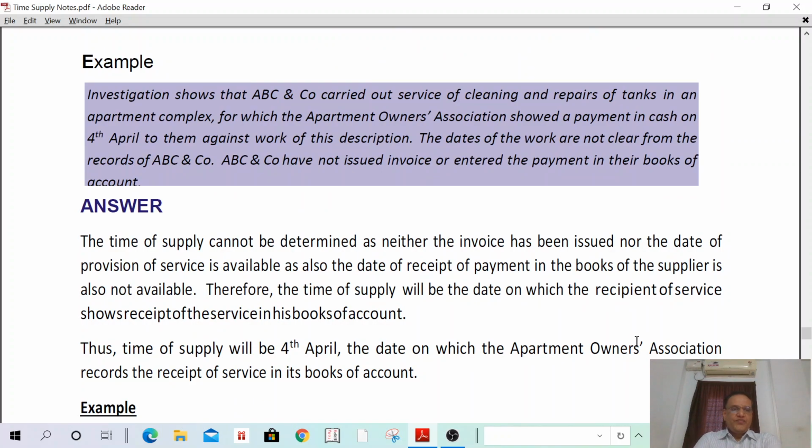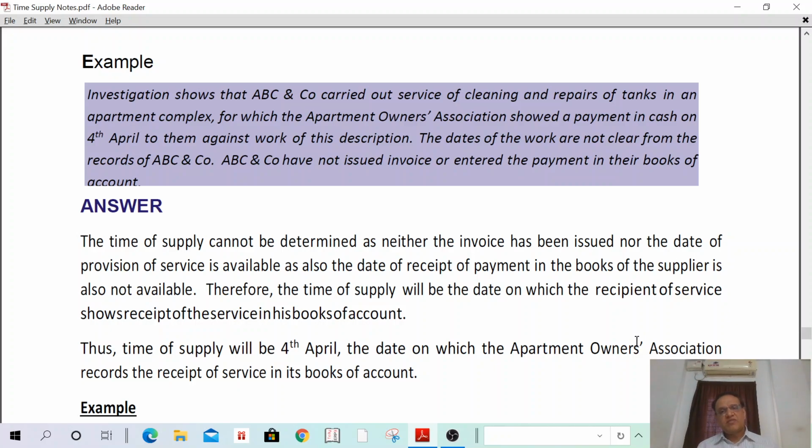One more example. Investigation shows that ABC and company carried out service of cleaning and repair work of tanks in an apartment complex, for which the apartment owners association made a payment in cash on 4th April against the work. The dates of work are not clear from the records of ABC and company. ABC and company have not issued the invoice or entered the payment in their books of account.